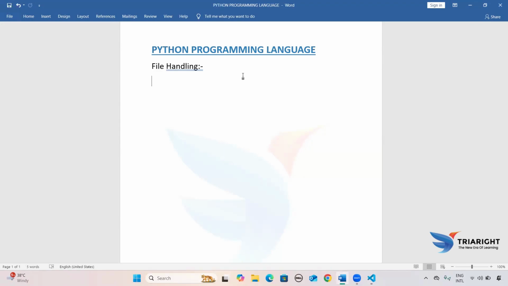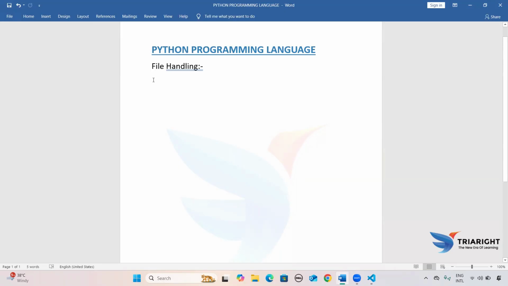Both kinds of file only contain data. Whether it's a text file or a binary file, it is still getting the data only. The text file contains the data in the form of characters. If I write my name, Sujit Kumar, that is data, and this data will be contained in the form of characters.